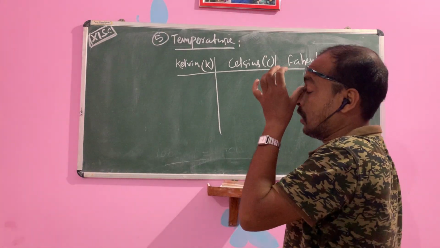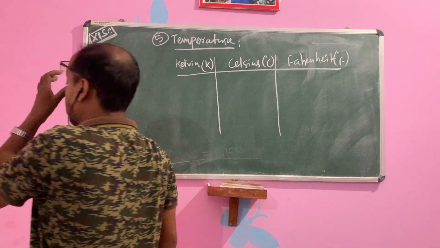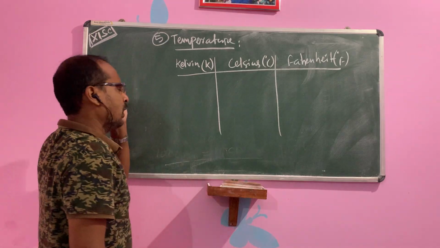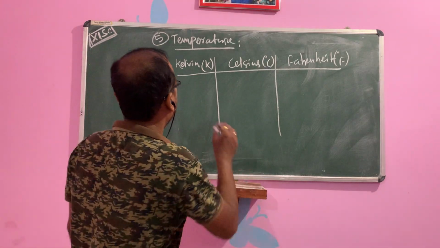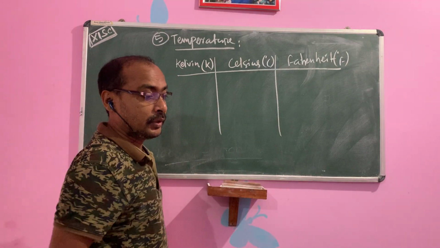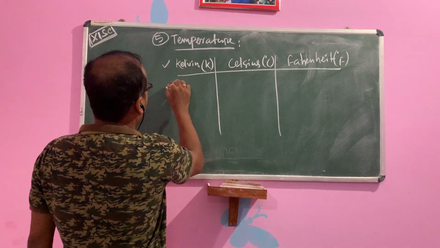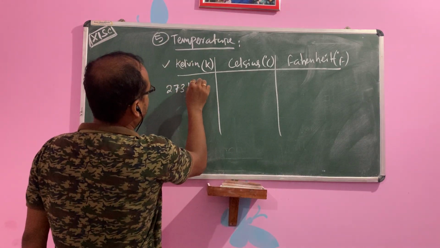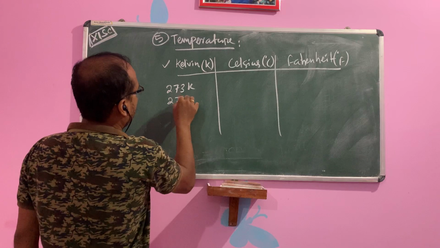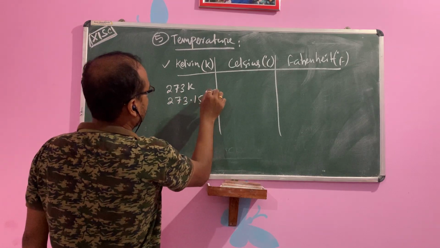Okay. So in Kelvin, what is the freezing point of water? It is 273 Kelvin, or approximately 273.